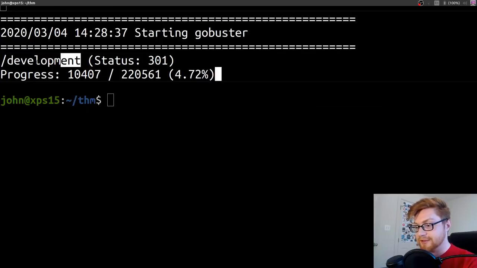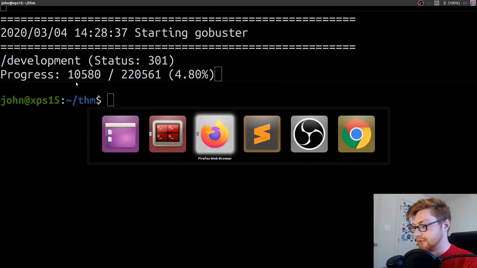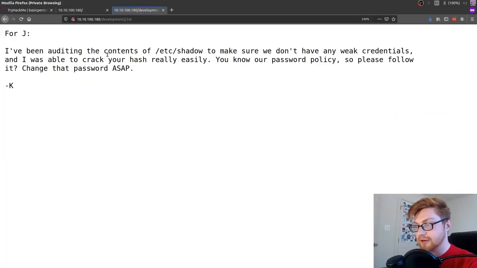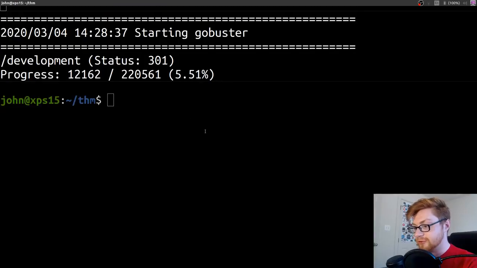We found development, and it looks like there's nothing else that we could particularly look through. What is that j.txt? We didn't see him. I've been auditing the contents of /etc/shadow to make sure we don't have any weak credentials, and I was able to crack your hash really easily. You know our password policy, so please change it. For J and K. Huh. Okay, so let's go try and figure out what those users might be.